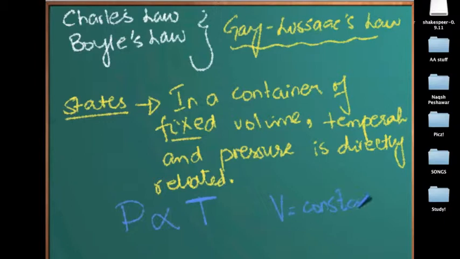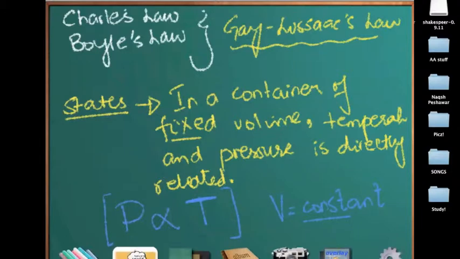So always remember, in all of these laws, Charles' law, Boyle's law, and Gay-Lussac's law, there has to be one parameter that is kept constant, because otherwise there will be two things changing. So this is a requirement whenever you're using these three laws. Any law actually, you have to keep one or two variables constant, and then you change the rest of them. So this is our law. Now, what does this mean? Let's see here.